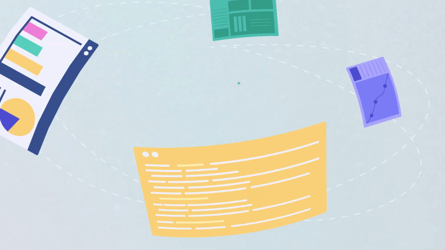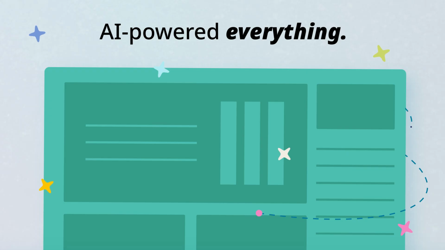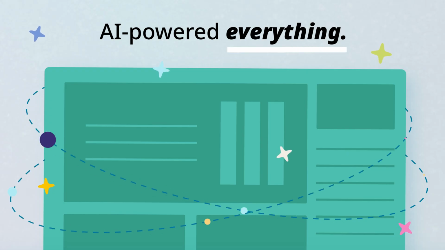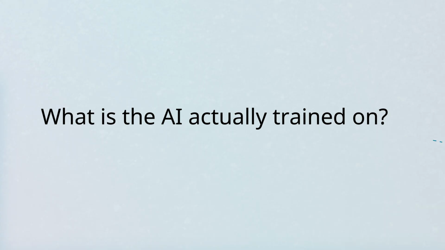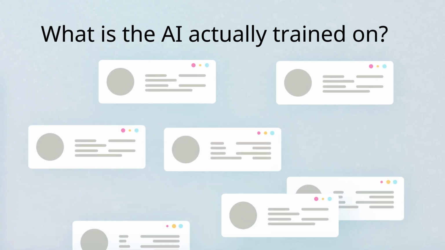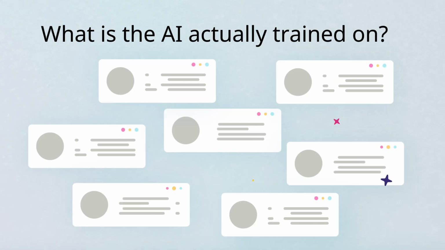Every development platform today looks impressive. Sleek dashboards, AI-powered everything. But here's the question leaders should be asking. What is the AI actually trained on? The answer is that most AI development tools are trained with content from the whole internet.